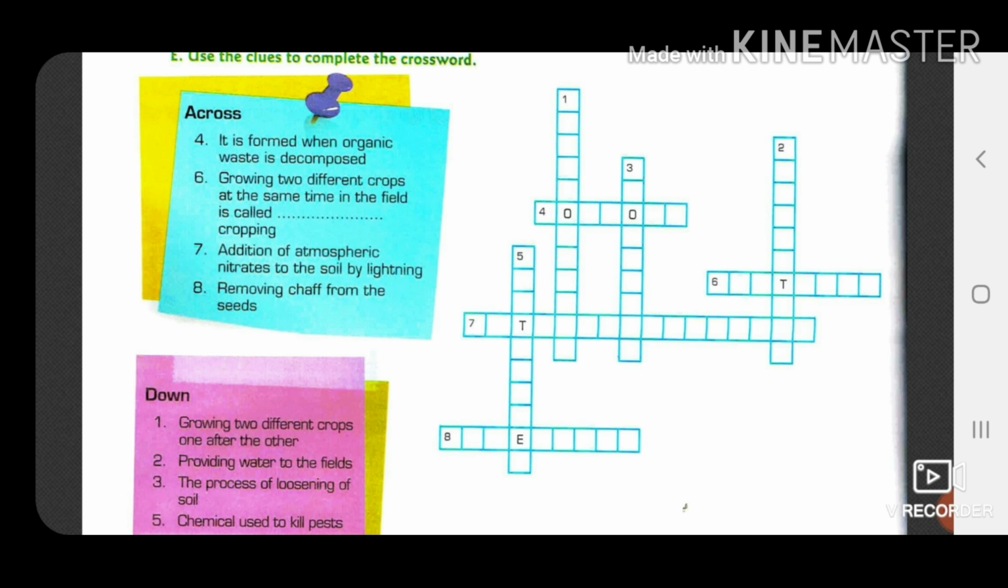Next, down. Growing two different crops one after the other. First will be crop rotation. Next, providing water to the field, and the process is called irrigation. Third question, the process of loosening of the soil, and that process is called, as we know, plowing. Next, 5th, chemical used to kill pests, and that is called pesticides.